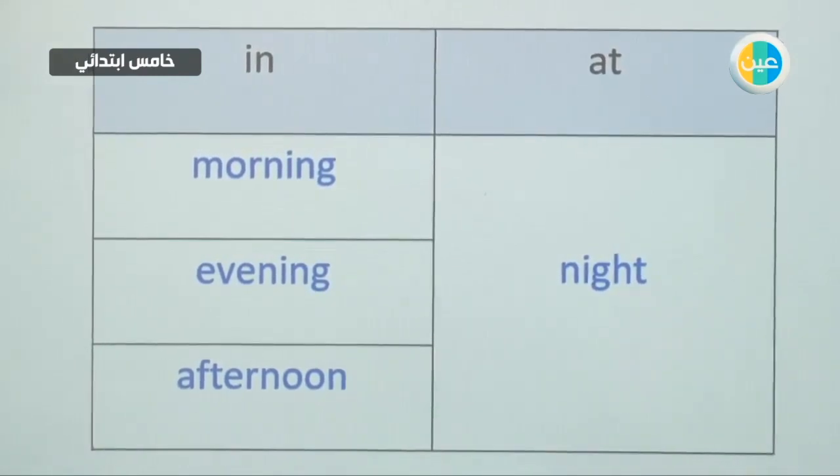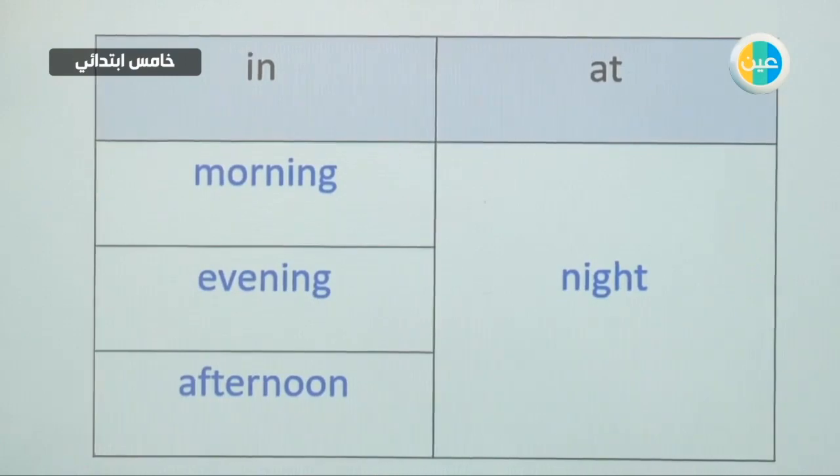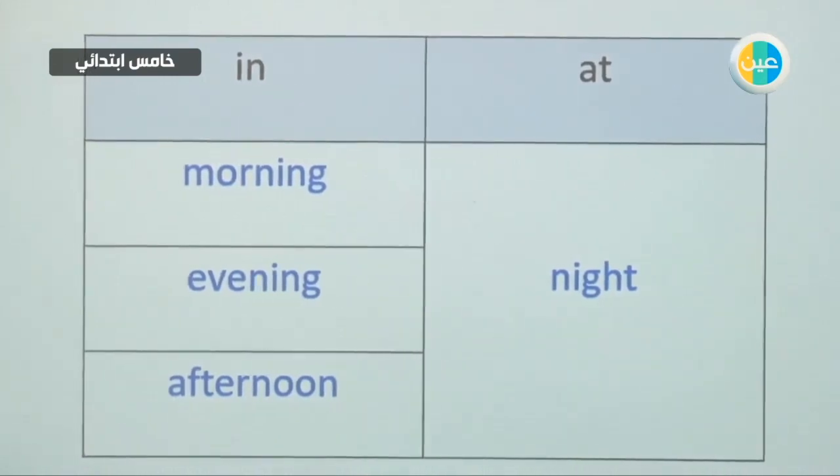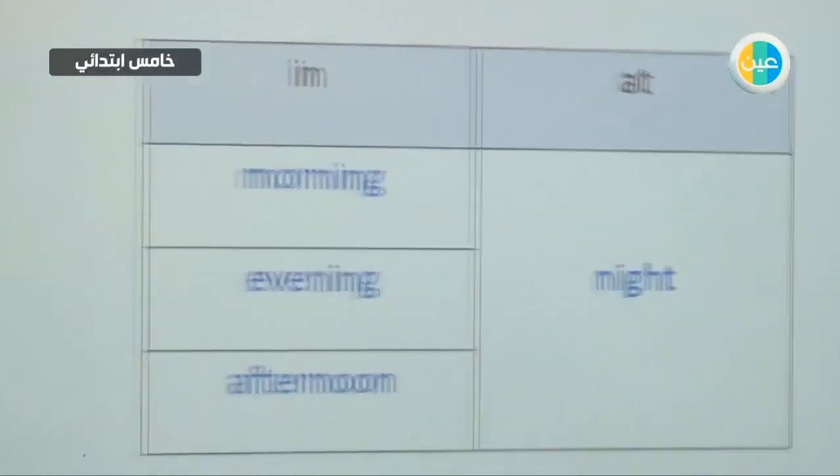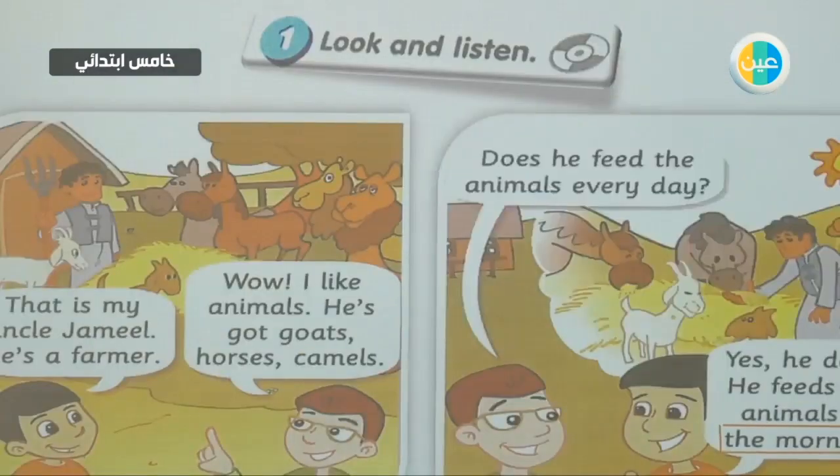We say in the morning, in the evening, and in the afternoon. But we use at with night. We use the preposition at with night. We say at night.